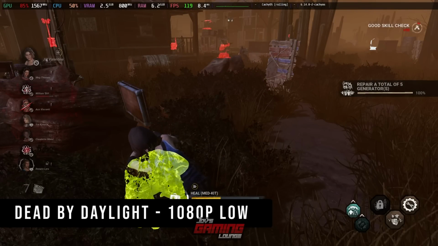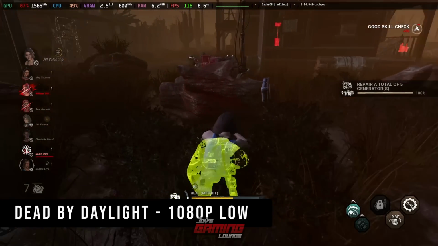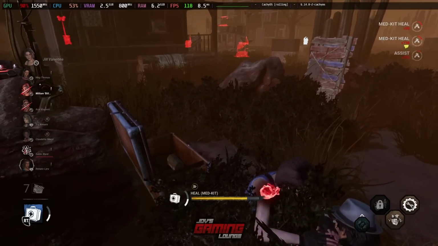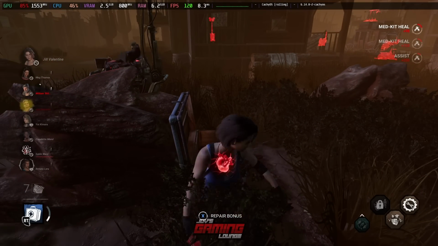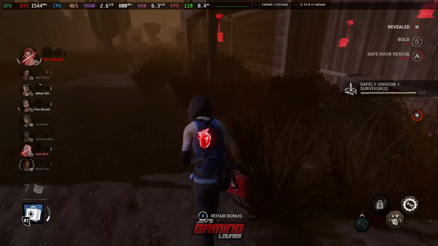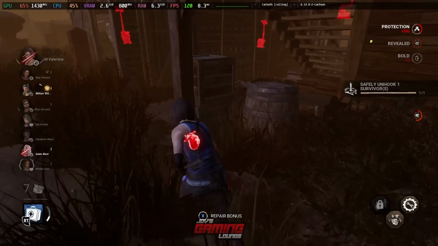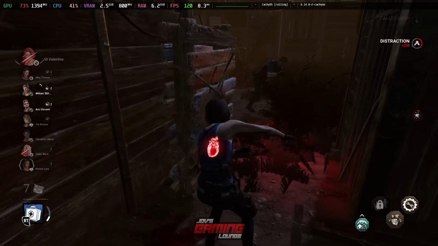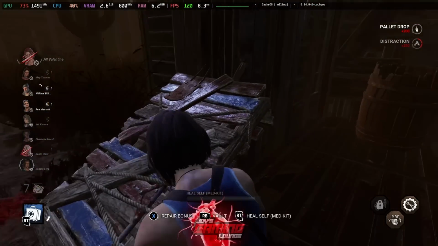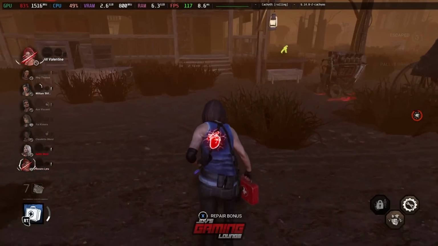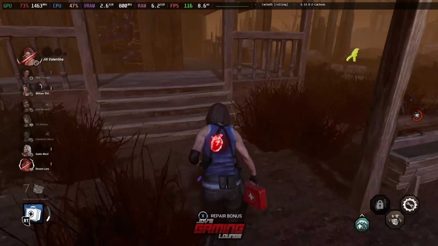So here we have Dead by Daylight at 1080p low. This game is capped at 120 FPS, so I wanted to show that the game can hit it. And I wanted to get into a chase here so that we can see what the actual frame rate and frame time is while under pressure in the game. You know, when the most things are happening. So you can see that frame time graph right there, solid, smooth. Gameplay felt smooth the whole way. And the game mostly stayed around 120 or high teens and rarely dipped into the high 90s.